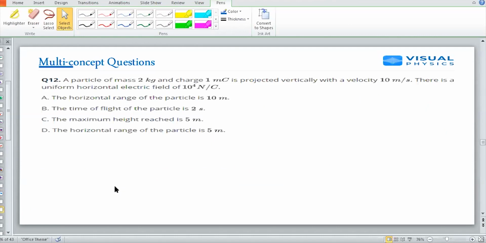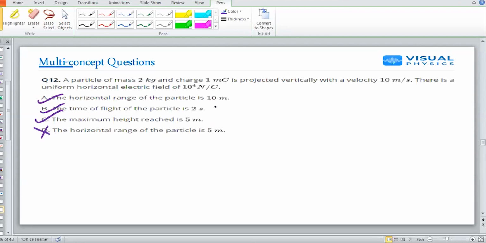Again, this question is a multi-concept and multi-option question. Here, more than one option can be correct. I should have mentioned it, so in the next DPP onwards, I will mention. Okay. So first let me tick which are correct. A is correct, B is correct, and C is correct. Okay. Why is D not correct? Obviously, if the horizontal range is 10 meter, it cannot be 5 meter.